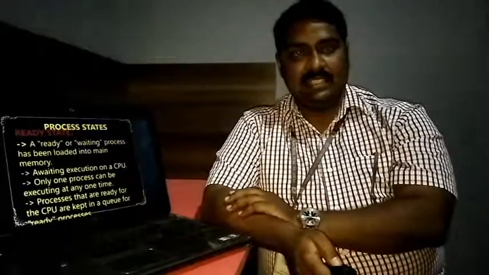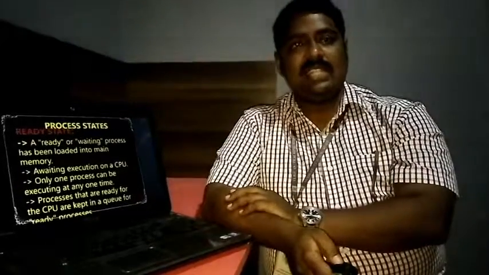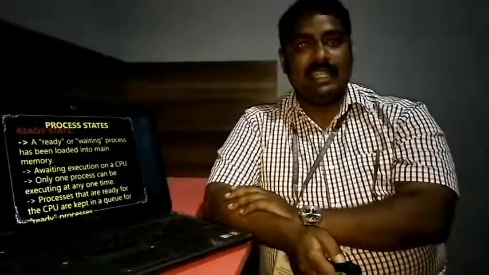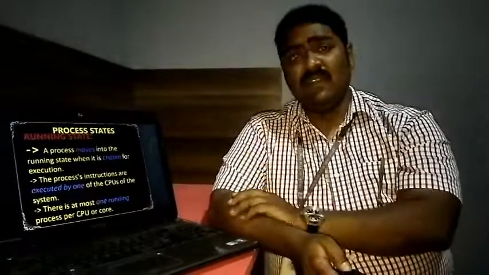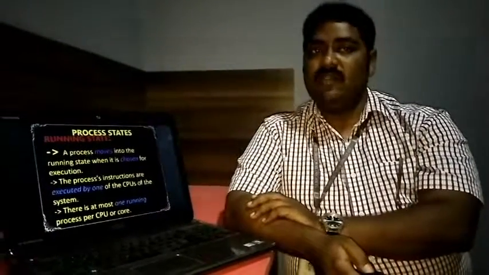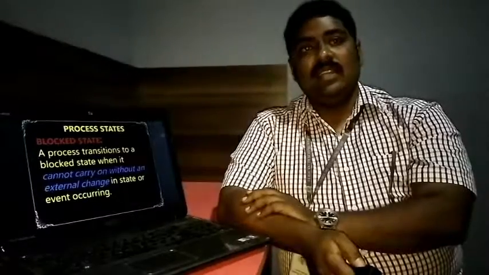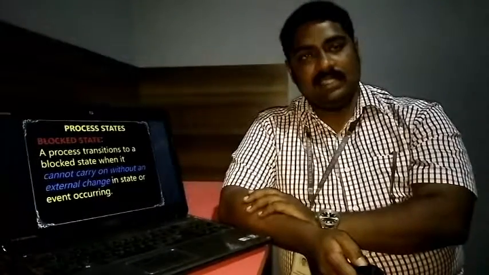Next is the ready state. When the process is waiting in a queue called the ready list, that state is called the ready state, which means it is waiting for a CPU or a resource. When the process is available with the resource and is currently under execution, it is called the running state. Then you have a situation called the blocked state.